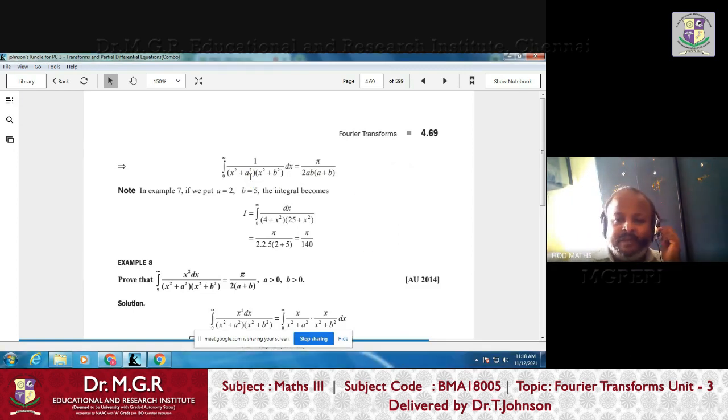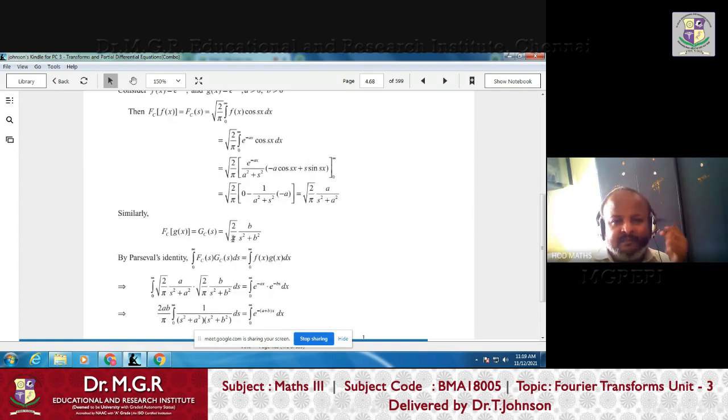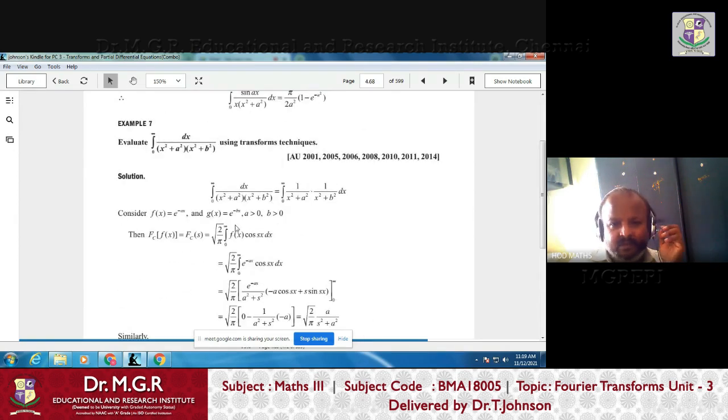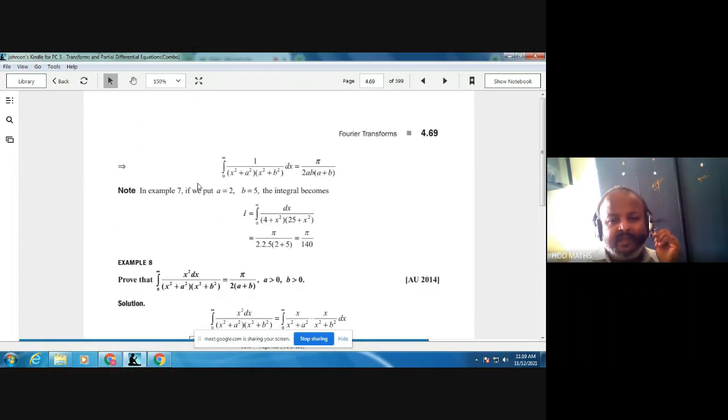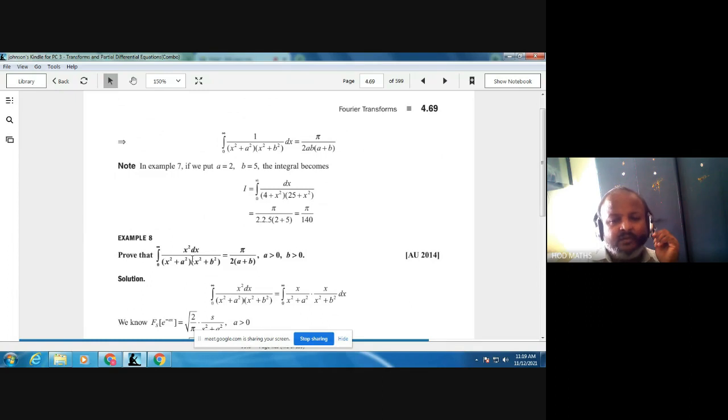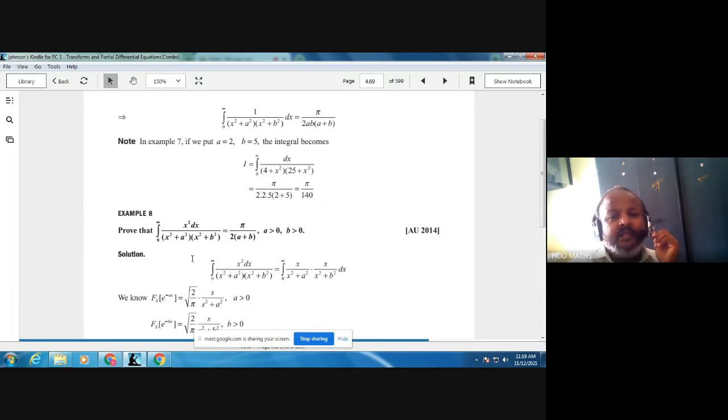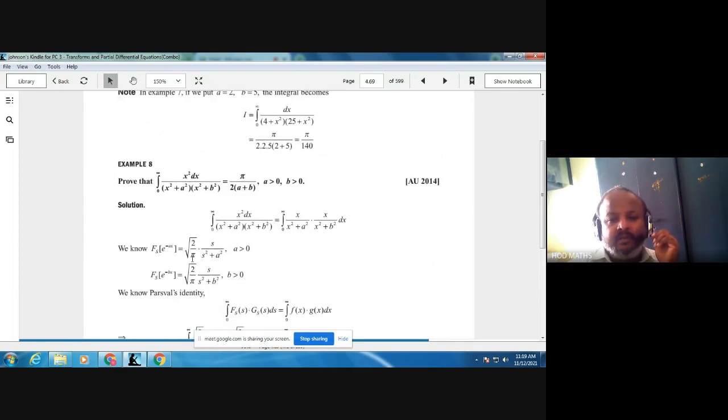Okay, so now we move on to the final problem. The final problem is similar to problem number 7. The only thing is that in problem number 7 there is no variable in the numerator, but in problem 8 there is x square in the numerator. So whenever there is a variable in the numerator, it is the same problem, but you have to take e power minus ax and e power minus bx and find the Fourier sine transform of e power minus ax and e power minus bx.